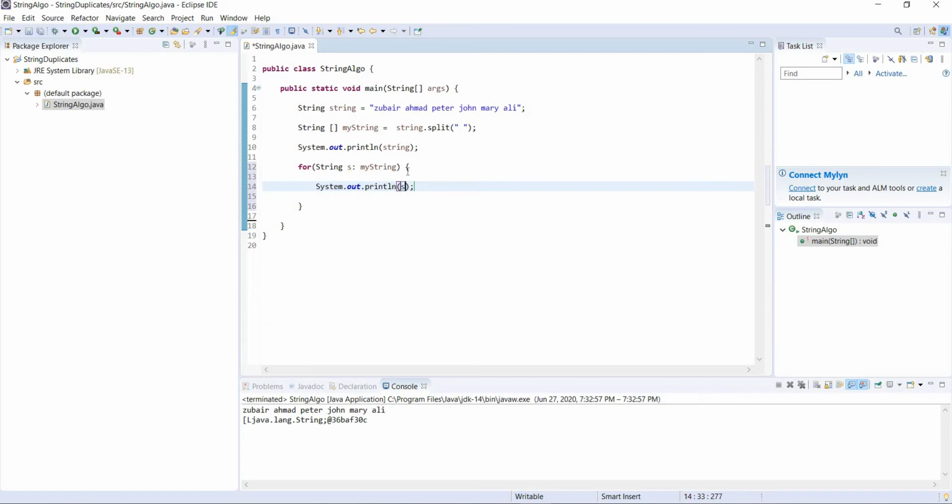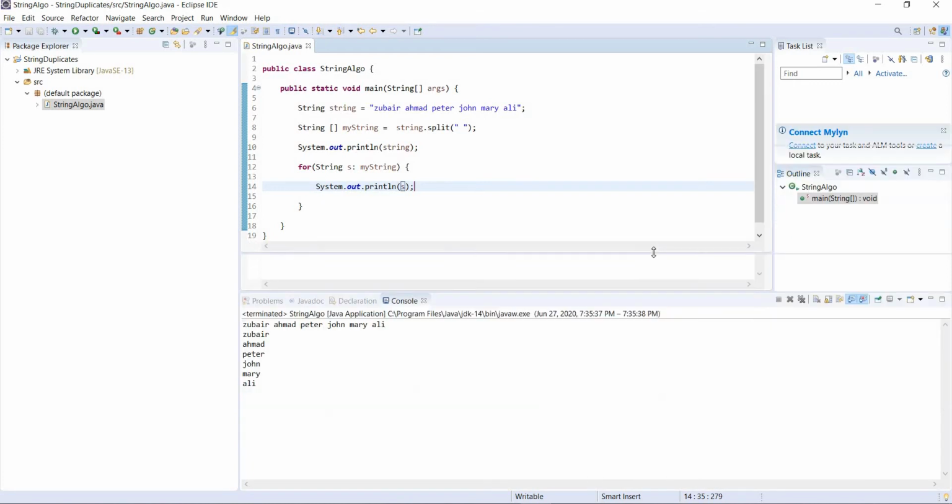So this loop is going to take index 0, put it into s, then index 1, and according to the length of the array it is going to put each into s, and it's coming into this sysout, and it's going to be printed on our console. Let's run it. Yep, success. Let's see what it did.